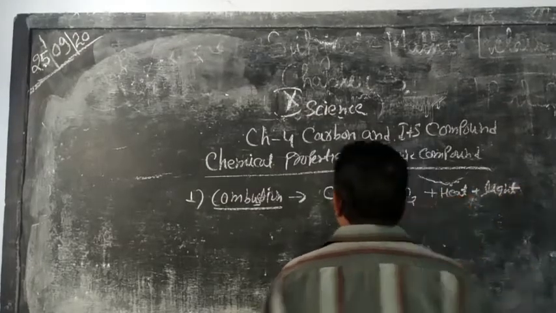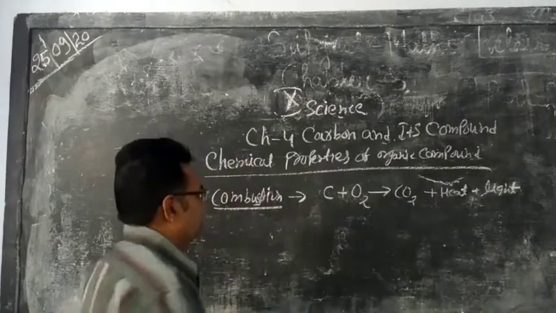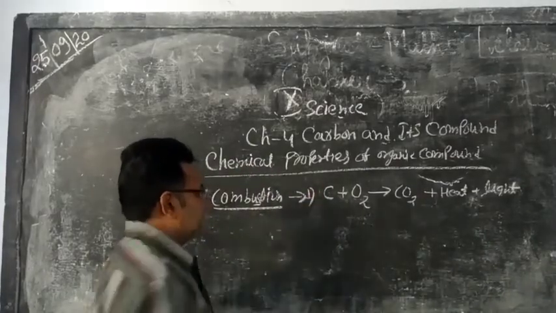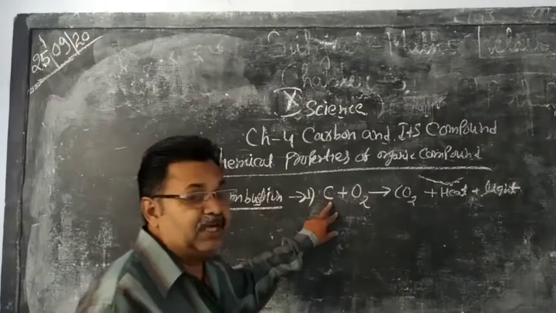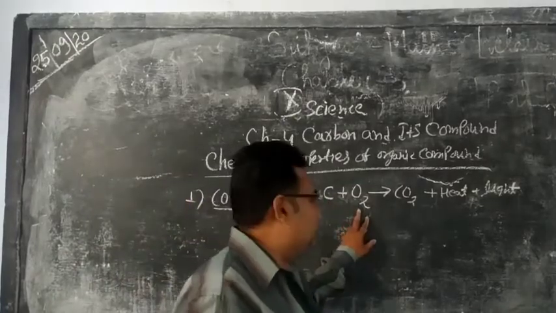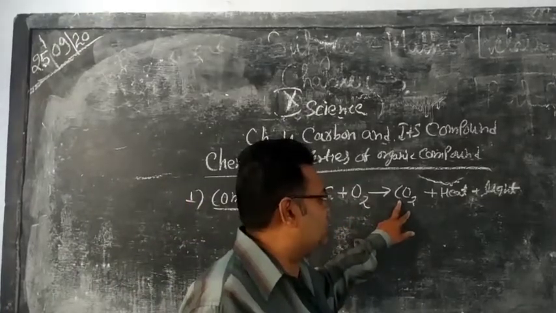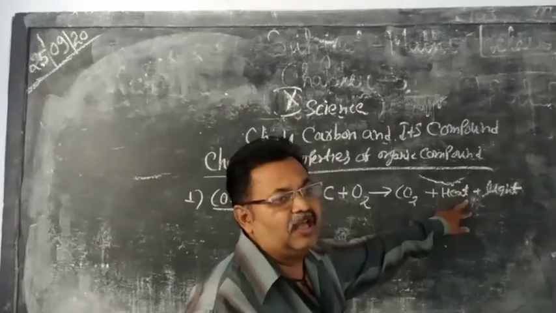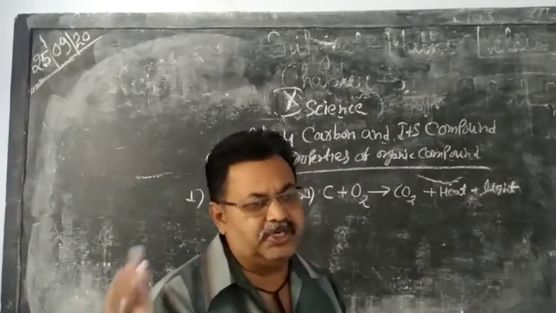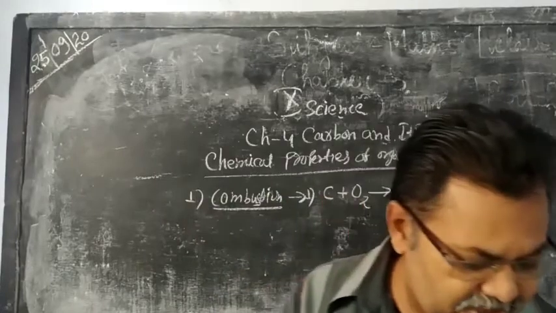So it is the first example of combustion. When carbon react with oxygen, then it gives carbon dioxide, and heat and light are also produced in this reaction.